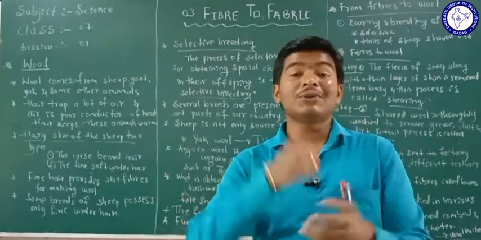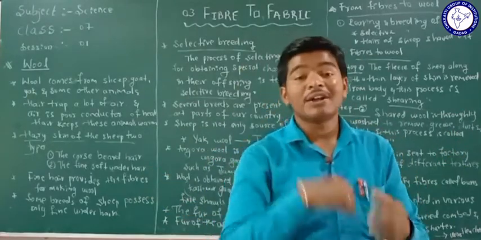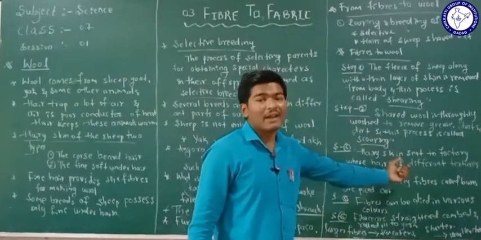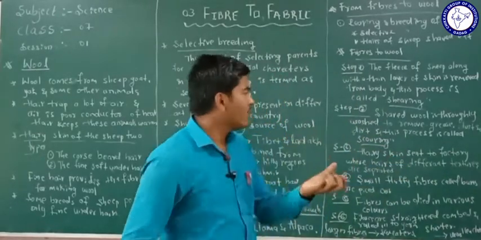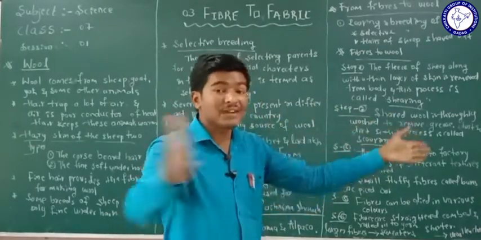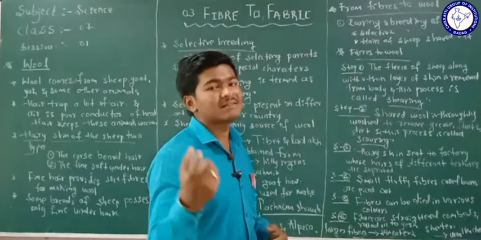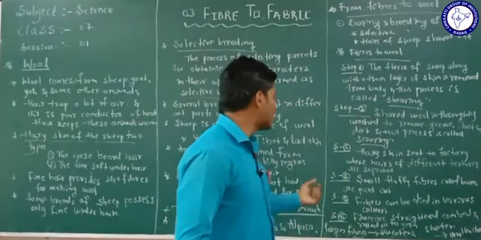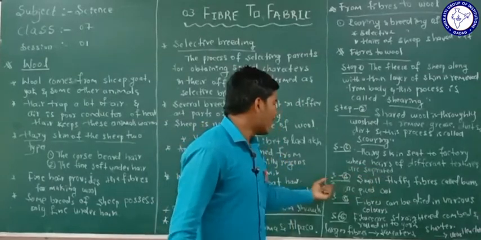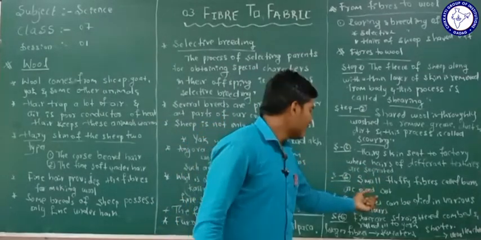So according to their textures and their colors, the hairs are separated in the factory. After that, the small fluffy fibers called burrs are picked out.